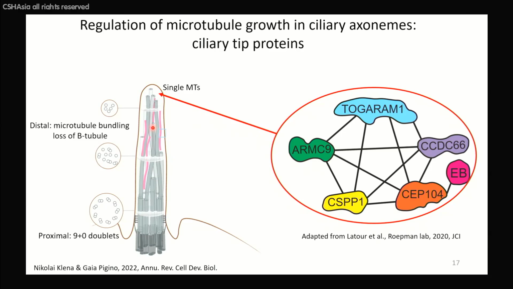And the proteins we decided to look at were a group of proteins named the ciliary tip protein module by the Roepman lab, because these proteins interact with each other. They don't form a stoichiometric complex, but they all can bind to each other through different domains.